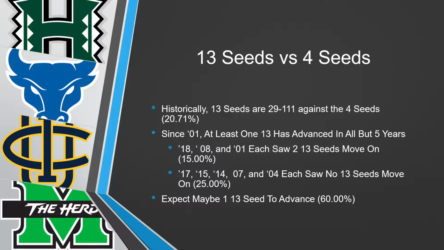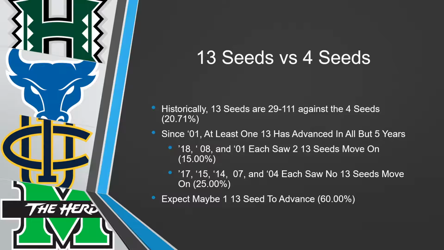Since 2001, at least one 13 seed has advanced in all but 5 years. In 2018, 2008, and 2001, each of them saw 2 13 seeds move on, good for 15% of the years since the turn of the century. And then in 2017, 2015, 2014, 2007, and 2004, no 13 seeds advanced. So there's a quarter of the time that no 13 seeds win.